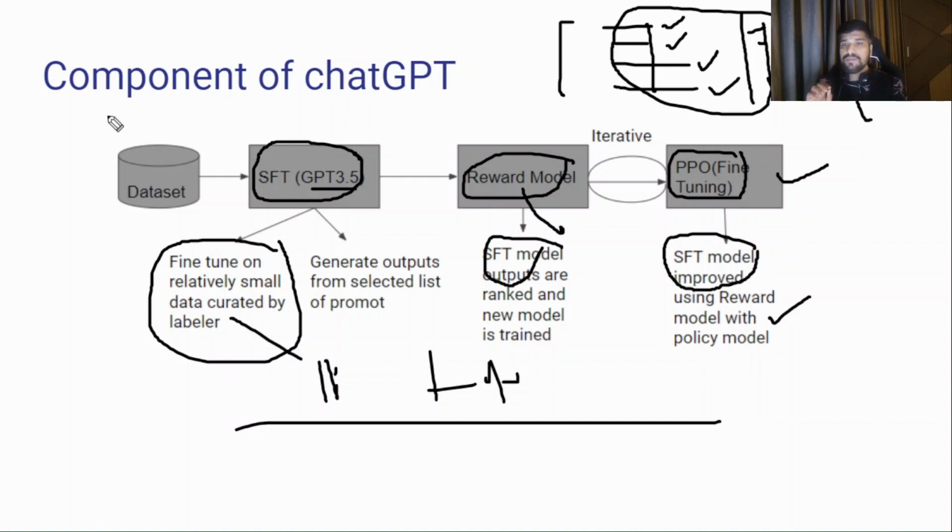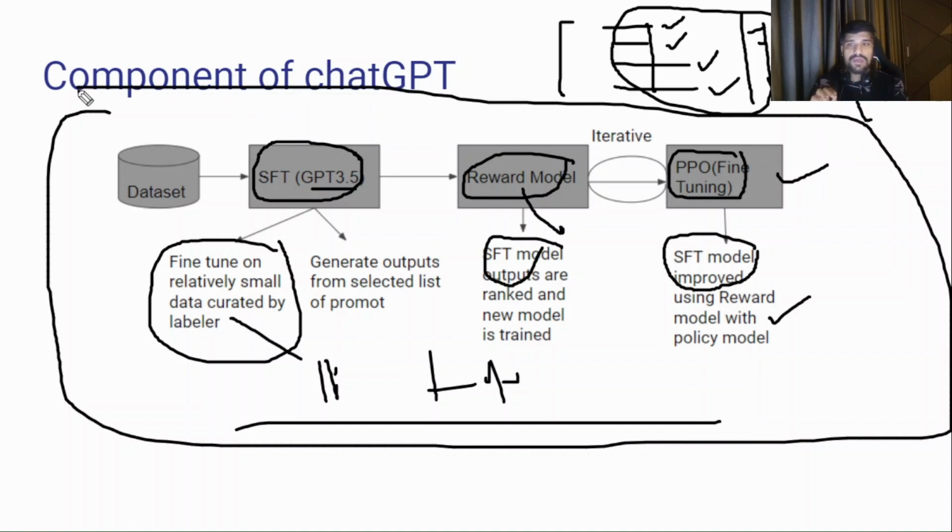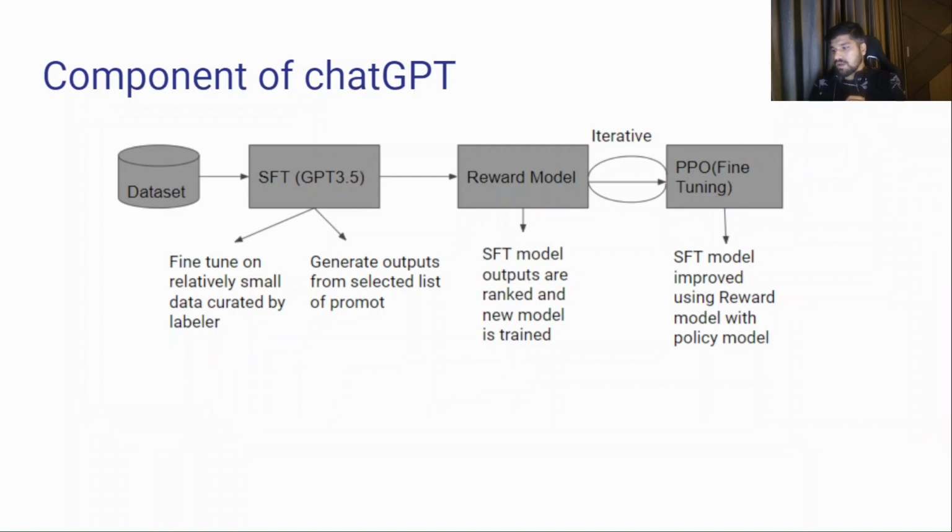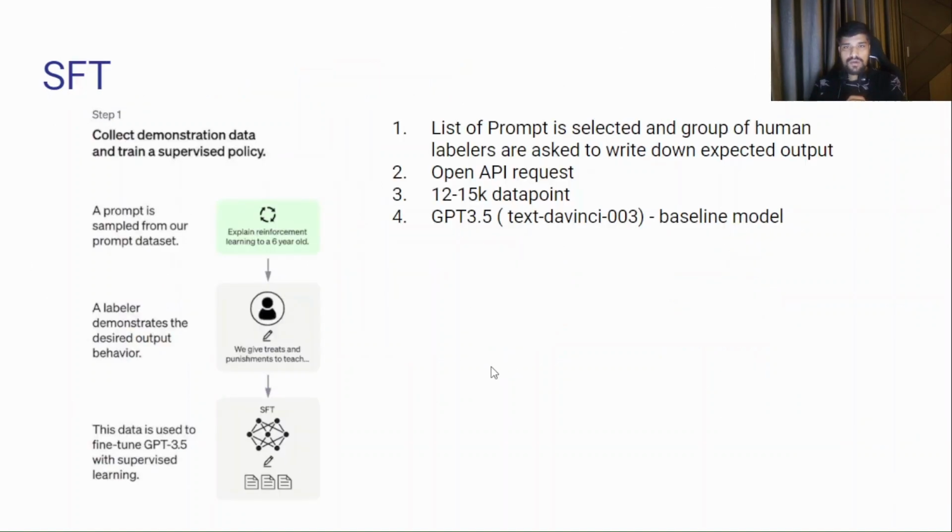So these are the major components of ChatGPT. I'm again explaining, these are the important components. First is the SFT, that is supervised fine tuning. Second is the reward model, and the next is the PPO, that is proximal policy optimization model. Now let's go to the details. Let's understand each and every component in a very detailed manner.